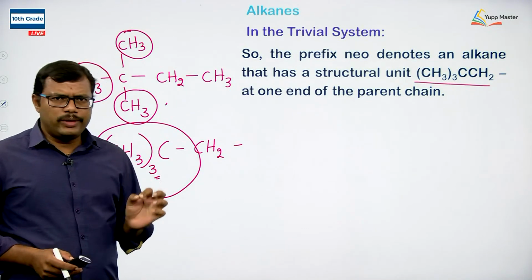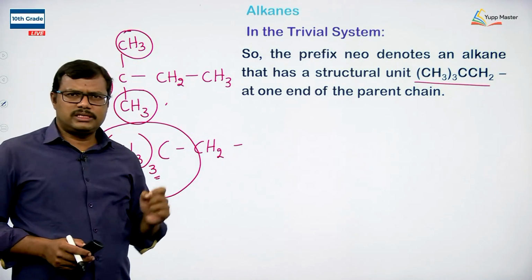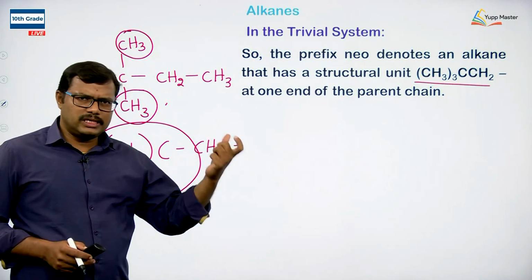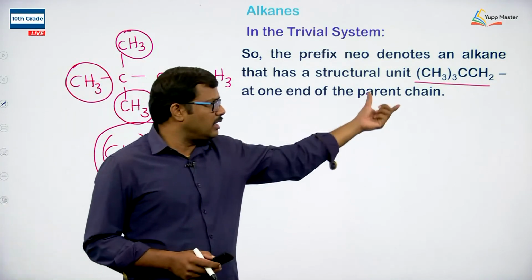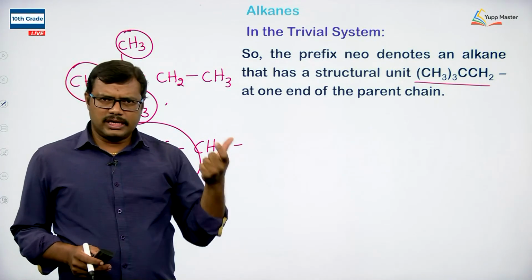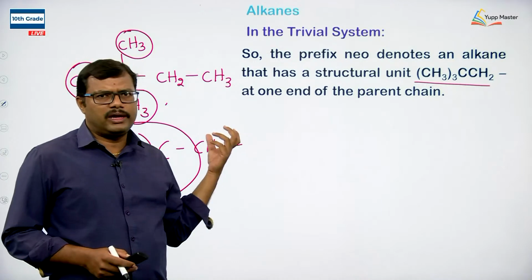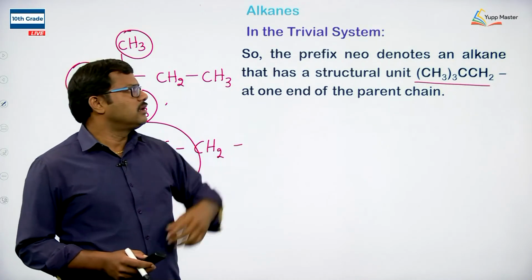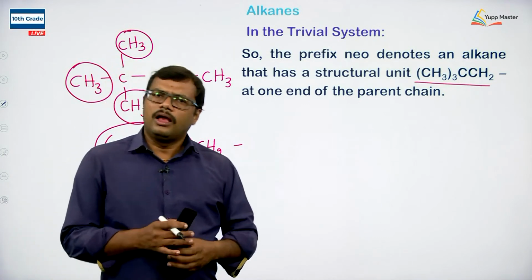So, using neo means it indicates that the alkane has the structural unit CH3 taken 3 times with a carbon and CH2, and that one end of the parent chain contains this particular structural unit. It indicates that neo is the prefix that we are going to use for that particular alkane.